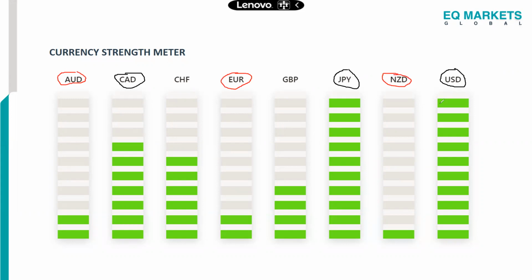So as always, you most likely want to find opportunities in a trending market to trade, right? Finding opportunities in a trending market will most likely mean pairing the weakest against the strongest. That would be pairing USD against NZD, or USD against the Euro, that would be EUR/USD, and also AUD/USD. You might also want to pair things like the Euro card, or things like the NZD card. All right, so by the currency strength meter, those are the trending pairs that we may want to be looking out for this week.